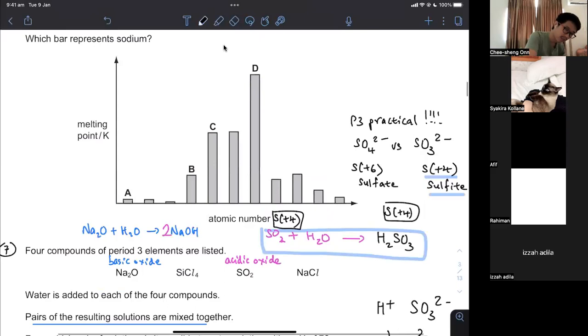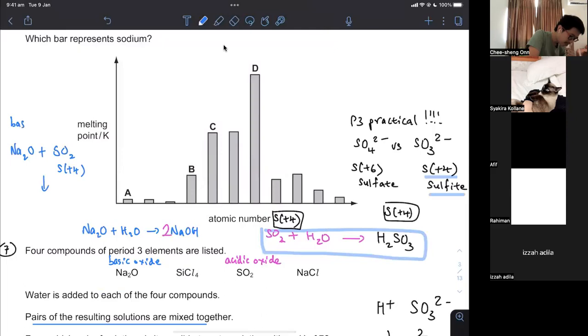I know this is not a question here, but I'm just saying when Na2O reacts with SO2, because this is sulfur +4, you get a basic oxide reacting with an acidic oxide, so you're going to get neutralization. There is no water because there is no hydrogen. Since these are just oxide and oxide, you don't get any water because even though it's neutralization, there is no hydrogen to begin with, unless you add water.